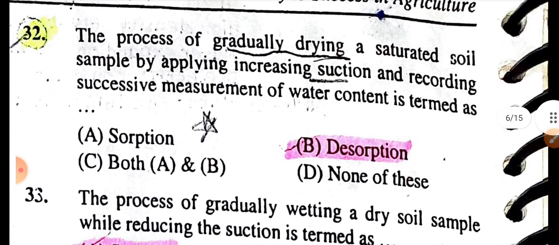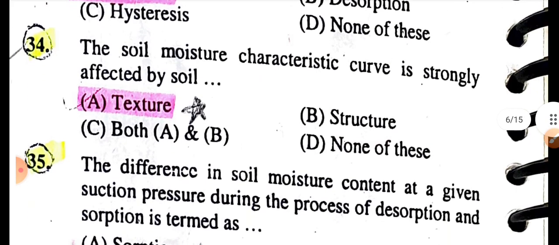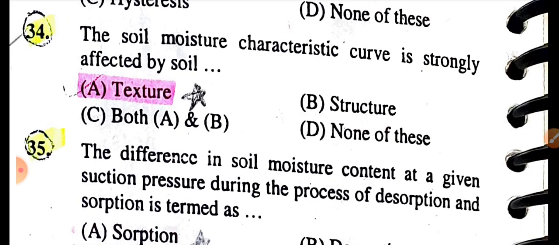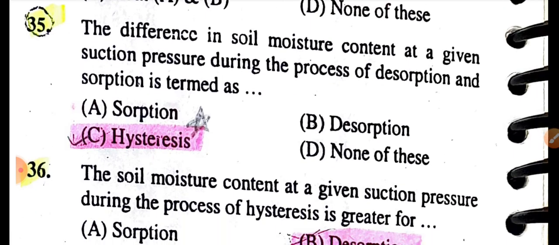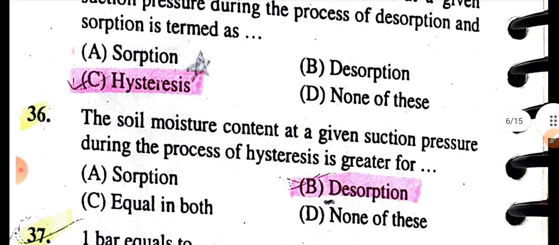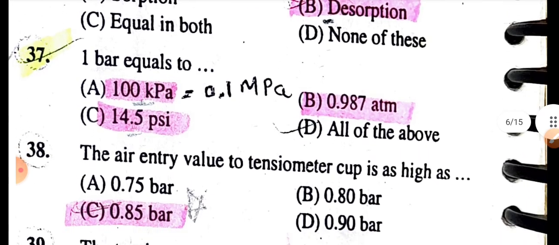The process of gradually drying a saturated soil sample by applying increasing suction and recording successive measurements of water content is termed desorption. The process of gradually wetting a dry soil sample while reducing suction is termed sorption. The soil moisture characteristics are strongly affected by texture. The difference in soil moisture content at a given suction pressure during the process of desorption and sorption is termed hysteresis. The soil moisture content at a given suction pressure during hysteresis is greater for desorption.